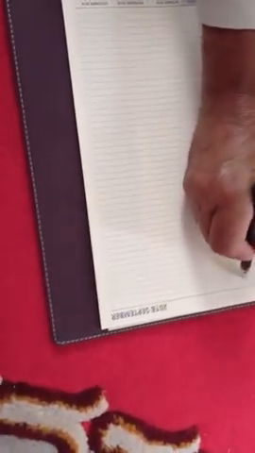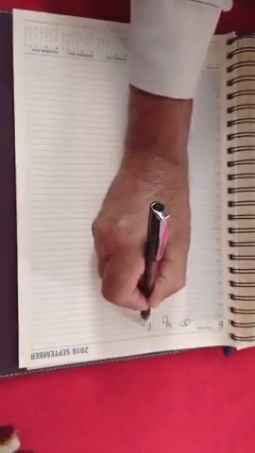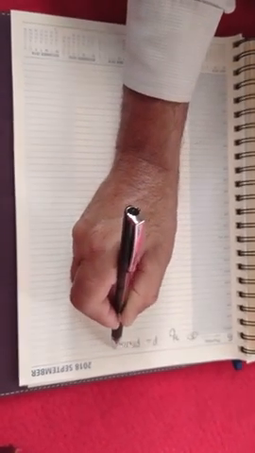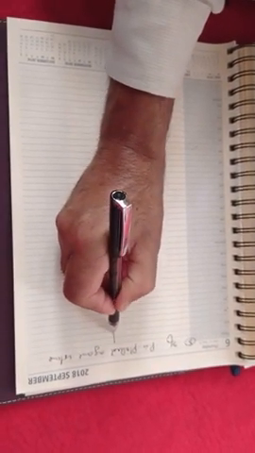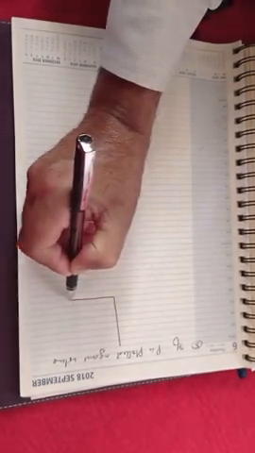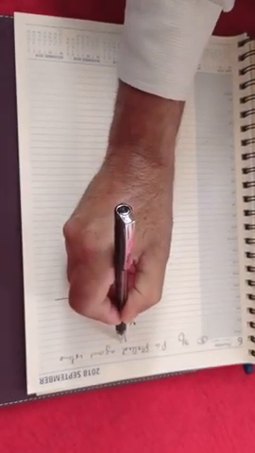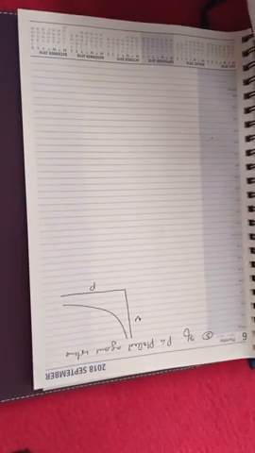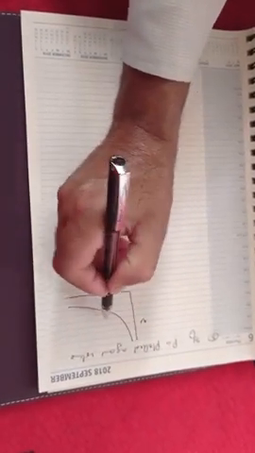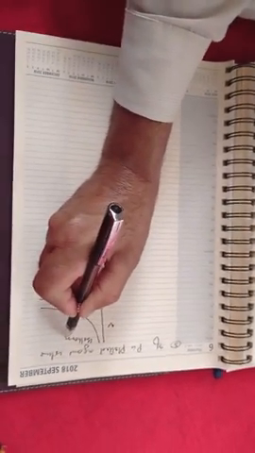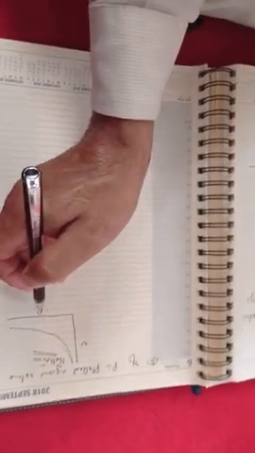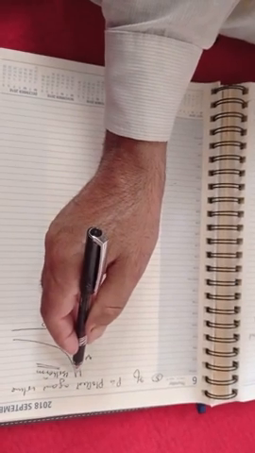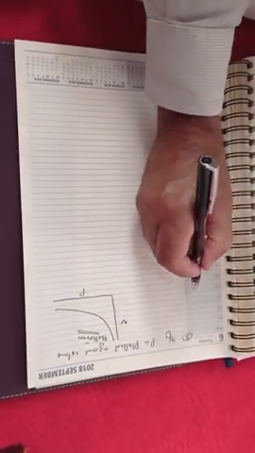Now, number third, if volume is plotted against pressure, we get a hyperbola of the first quadrant, which is known as an isotherm, at constant temperature.